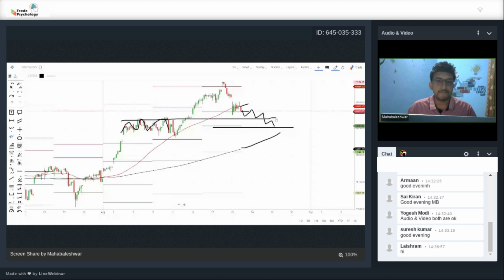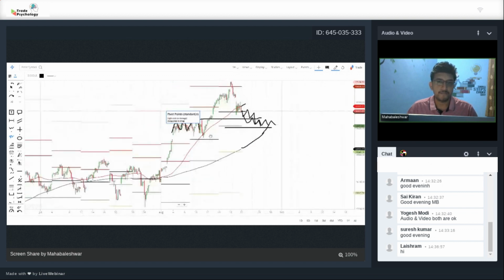breakout level here. The Nifty had taken a resistance here, and after a long consolidation, it had a breakout at this level. So we can assume that it is going to be the short-term support for Nifty, which is at 16,200. And if the 200-day moving average also touches this level, we can assume the Nifty can consolidate in this zone till the month end. Till the 26th of August, we are assuming the Nifty will be in this particular zone by looking at the technical chart. This is about Nifty.